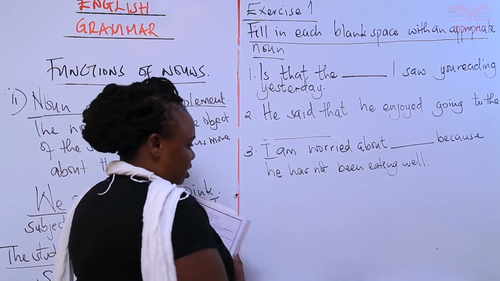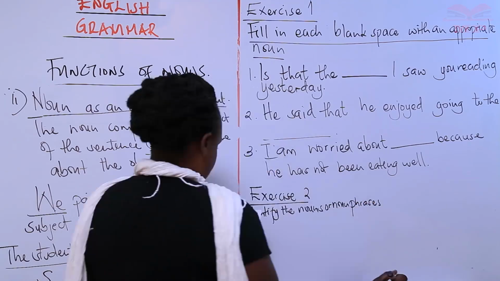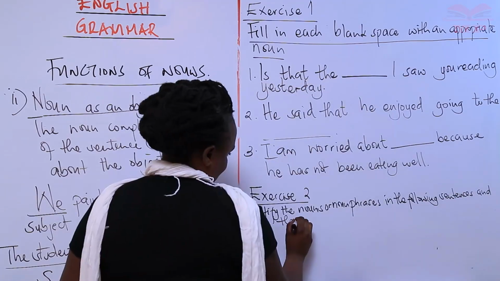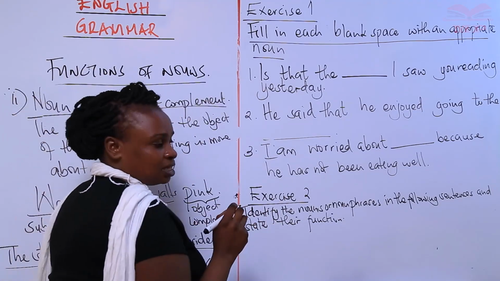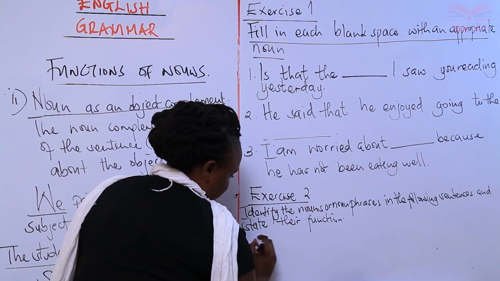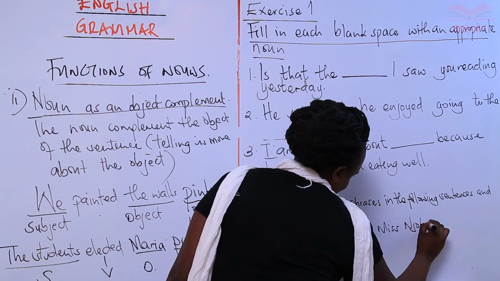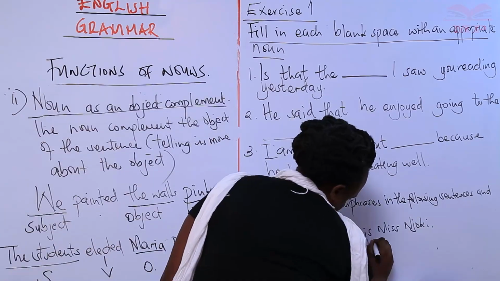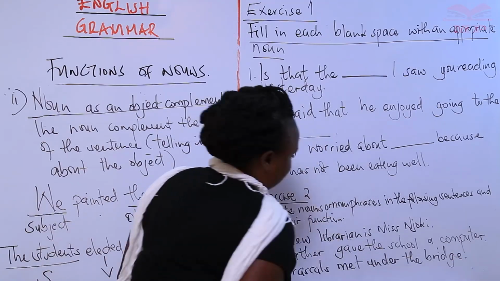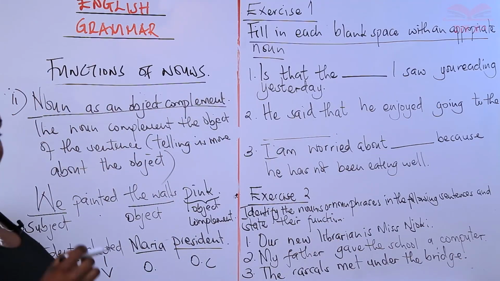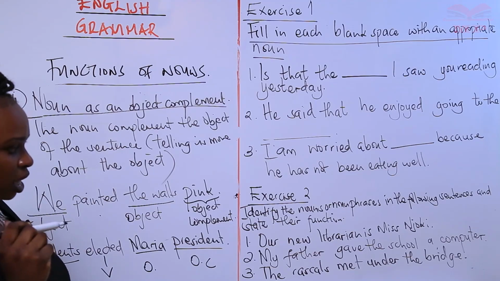Okay, then we have another exercise. So you identify the nouns or noun phrases in the following sentences and state their function. So number 1, okay. So question 1, our new librarian is Miss Joki. My father gave the school a computer.